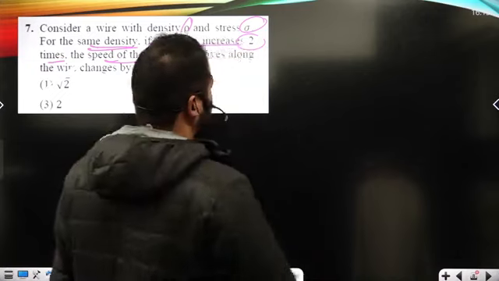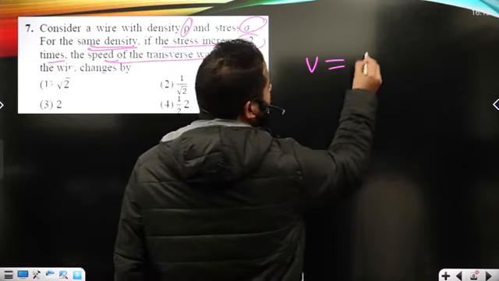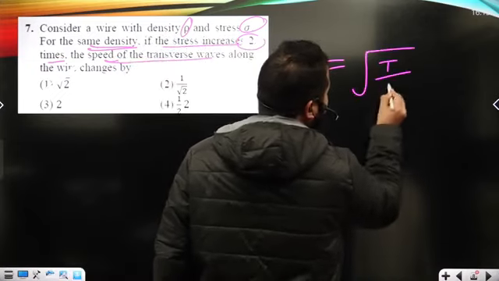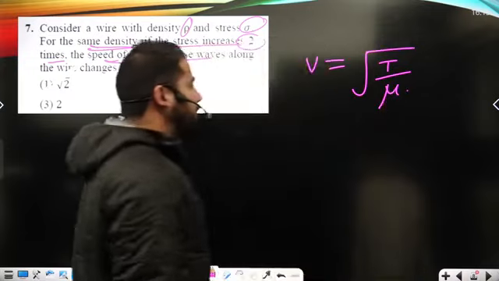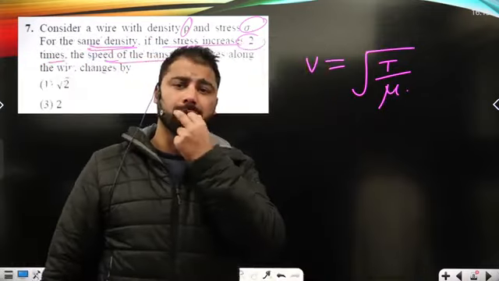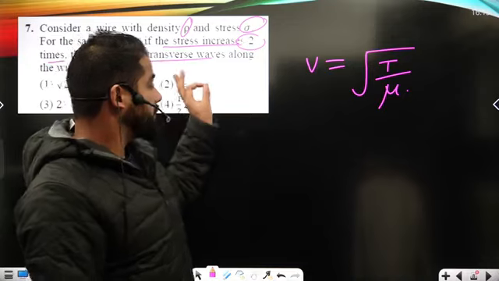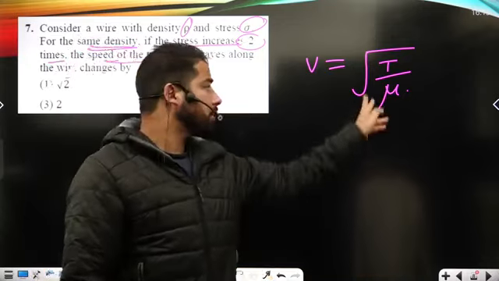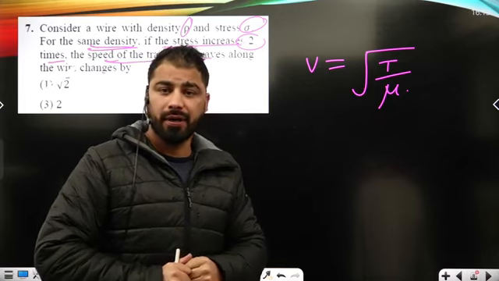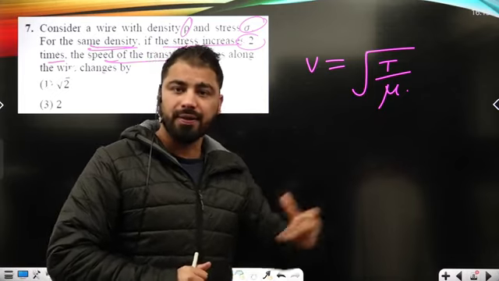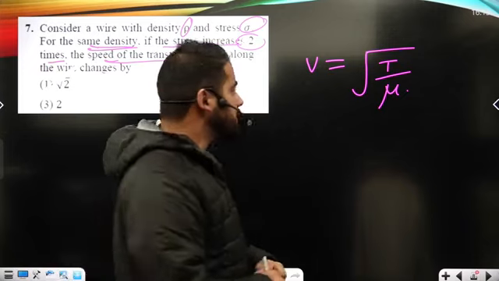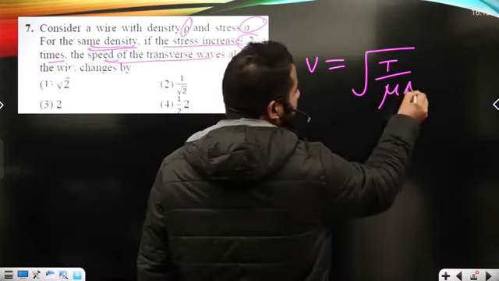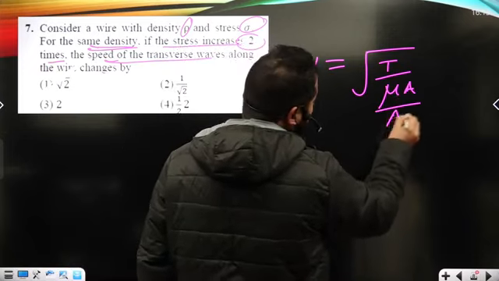Just have a look. Again, I can write the speed of wave in the string as the square root of T upon mu, where the symbols have their usual meanings. But the question is about stress and density. So I can write this equation in terms of stress and density. How? I can just multiply here by A and divide by A. Mathematically, I can do this.